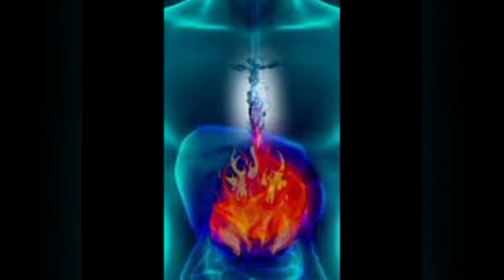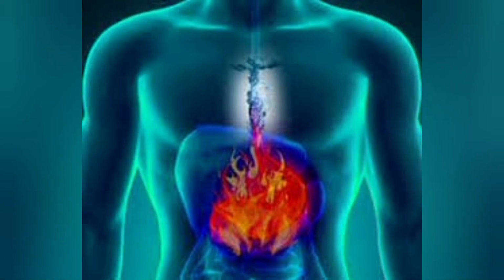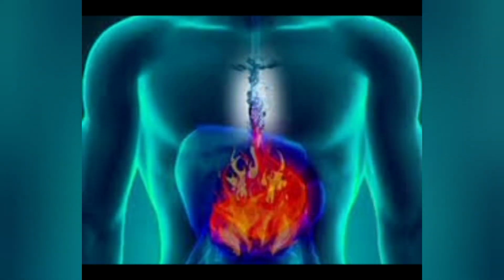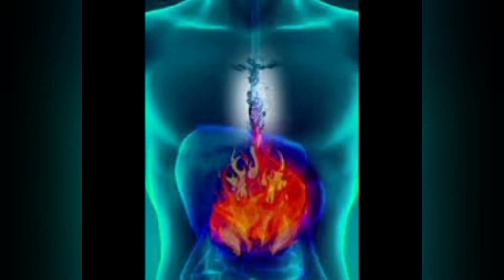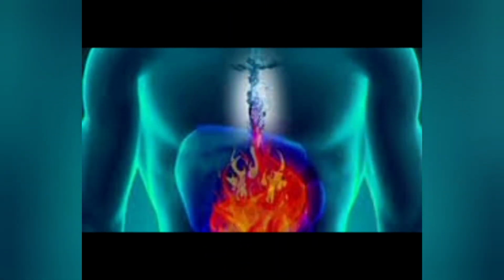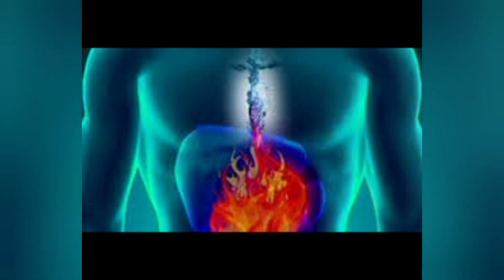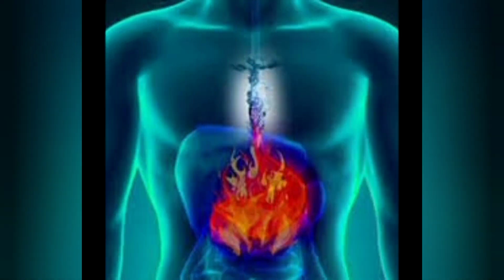Now the question is, how does acidity occur? Acidity occurs when the gastric glands in the stomach produce too much acid and the kidneys cannot get rid of it. It usually comes with heartburn, reflux, and indigestion. Typically, acidity is caused by consuming extra spicy food, coffee, overeating, and having a low fiber diet.